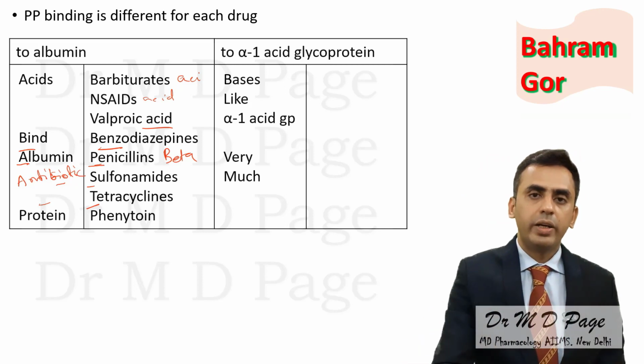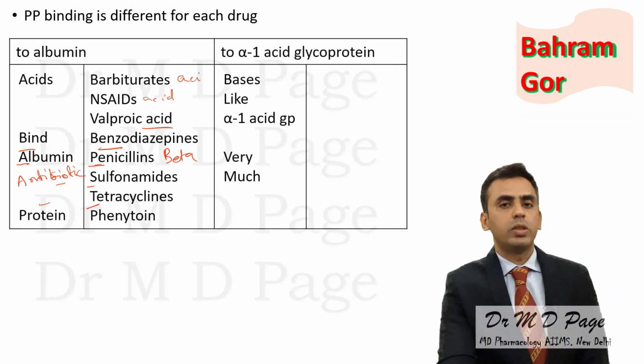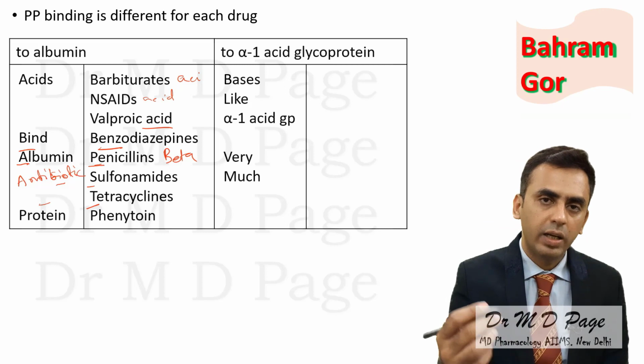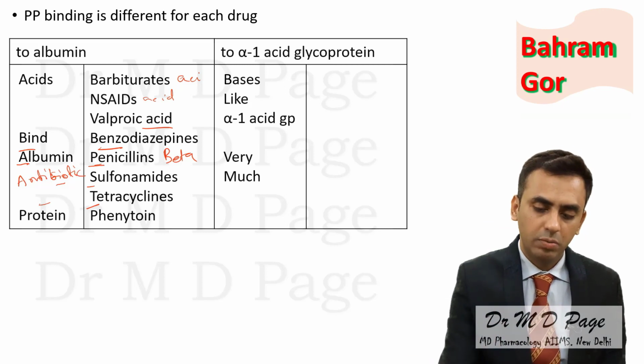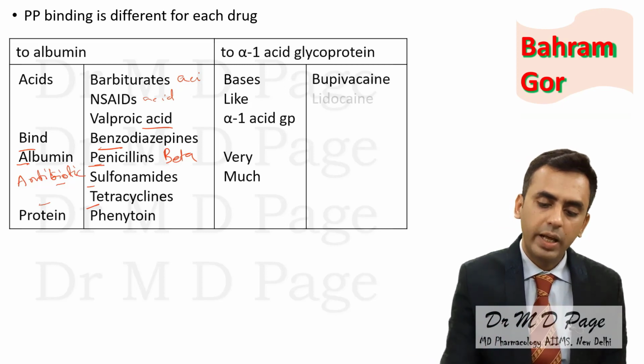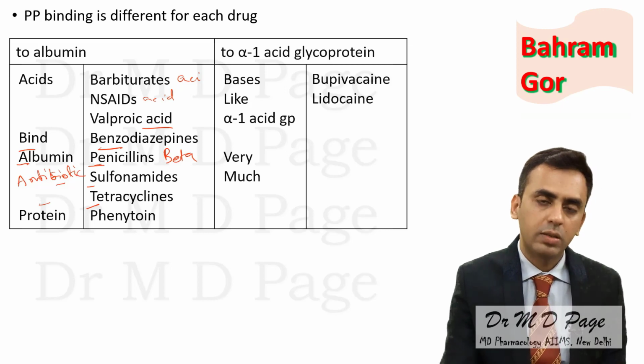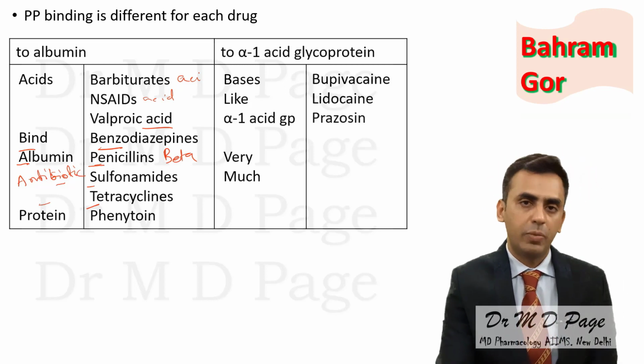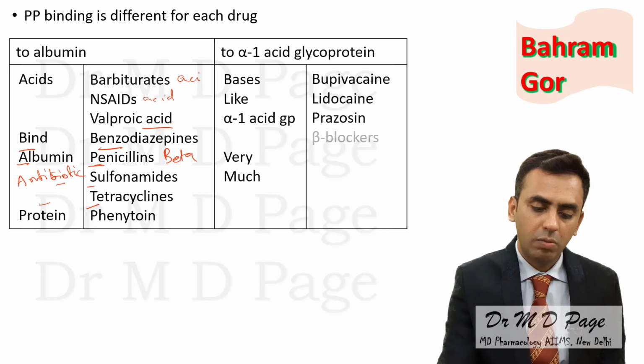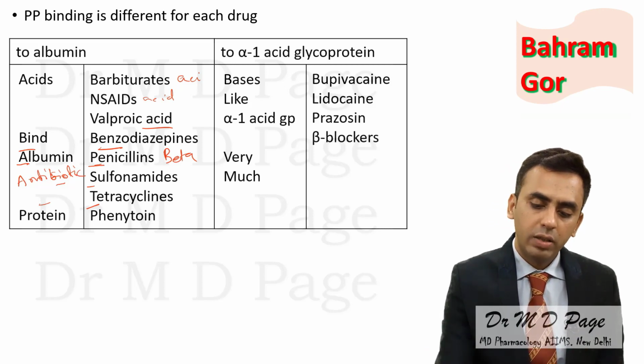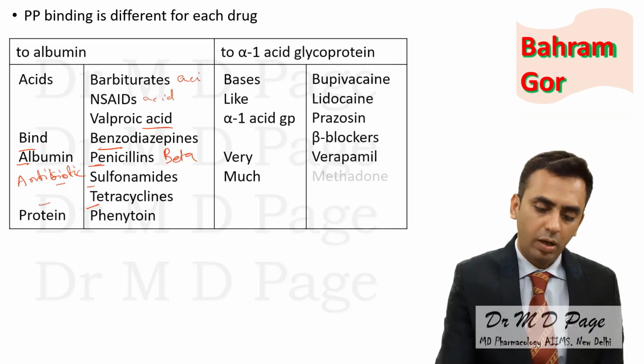Similarly, for drugs binding to alpha 1 acid glycoprotein, the mnemonic which I have made is: bases like alpha 1 acid glycoprotein very much. Bases: bupivacaine, lignocaine. Alpha 1, you can say alpha blocker prazosin, and because you have said alpha blocker you say beta blocker also, and verapamil, methadone.